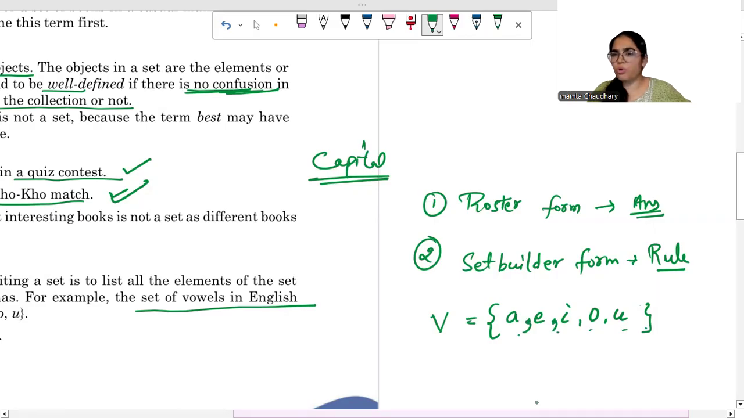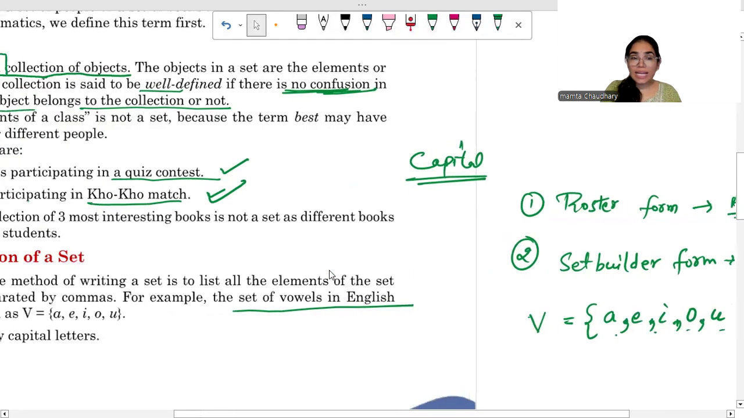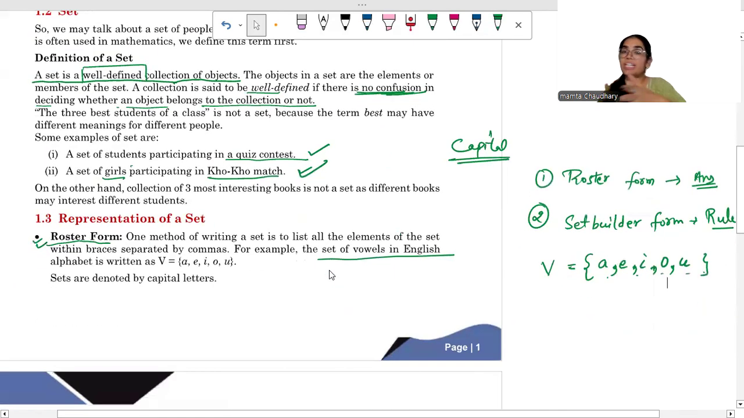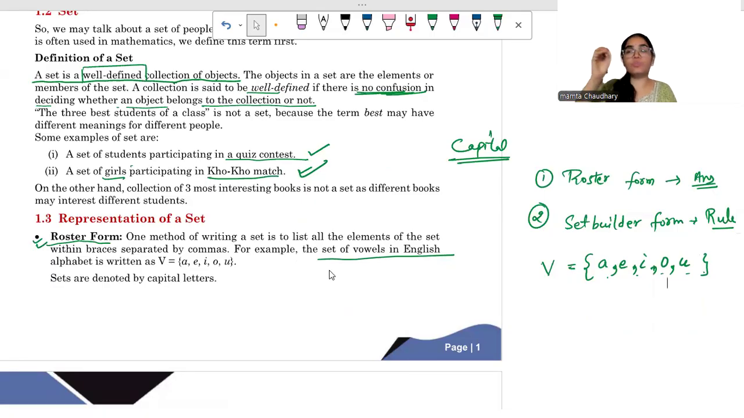It is a must to know how to write. Okay. So now all the elements which belong to a set, or all the numbers or members which belong to a set, are called elements of the set. So here, what are the elements of set V? Elements are A, E, I, O, U. These are the elements, right?